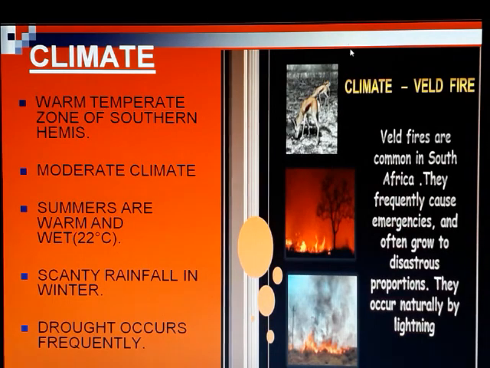There's one example out here. The wildfires are common in South Africa. They frequently cause emergencies and often grow to disastrous proportions. They occur naturally through lightning. Actually, the lightning and thunder are out here. Lots of drought conditions appear here, but rainfall is not so good actually.